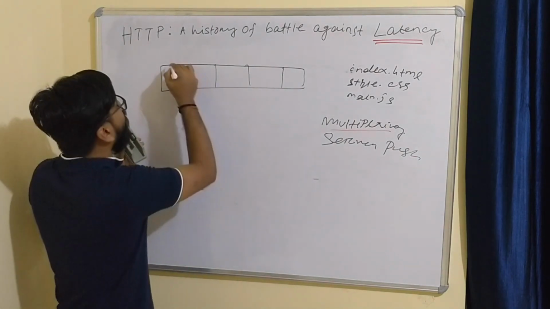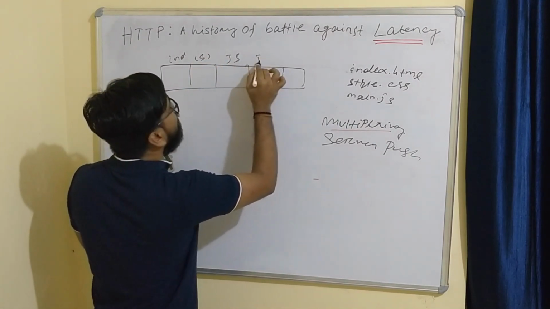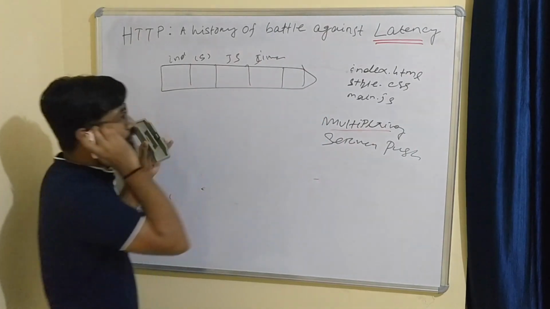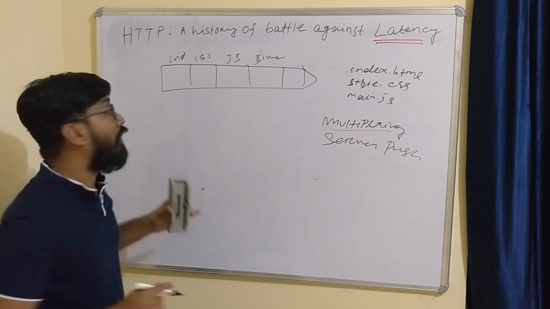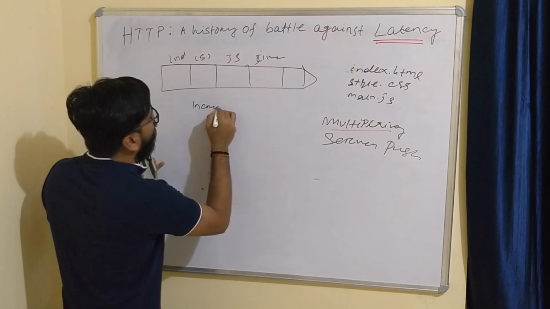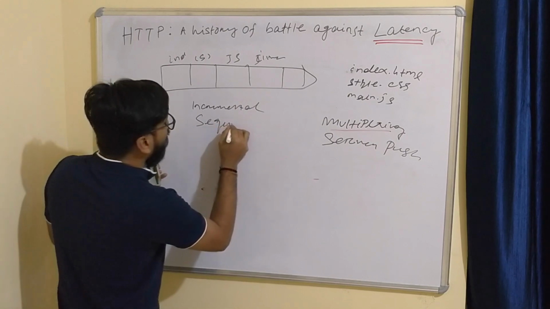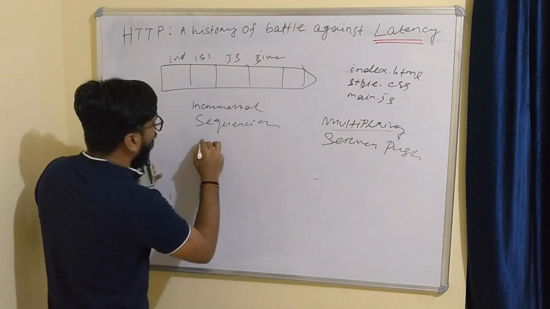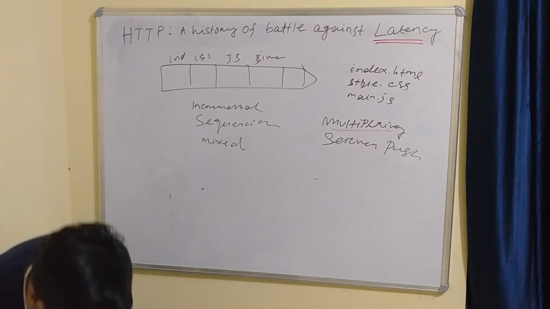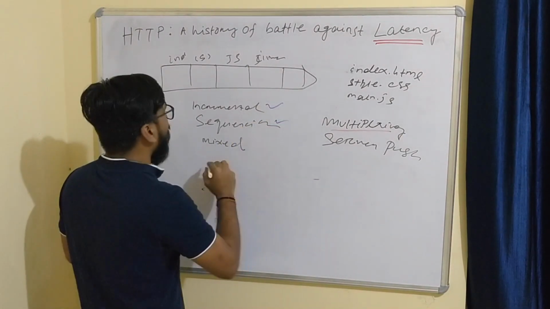Suppose this is the index, this is the CSS file, this is the JS file, and this is the image file. This is how multiplexing works. Okay, so there are three types: the first is incremental, the second is sequential, and the third is mixed. I will give you the example of incremental, sequential and mixed.